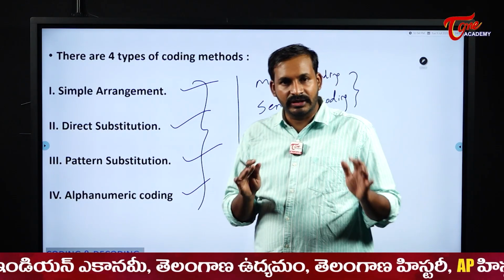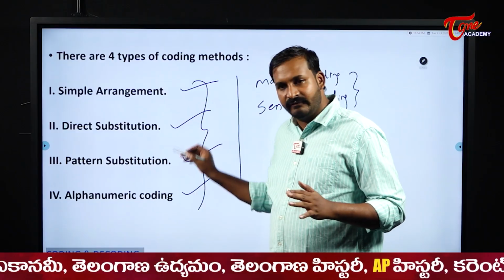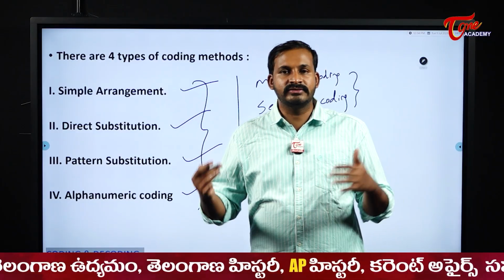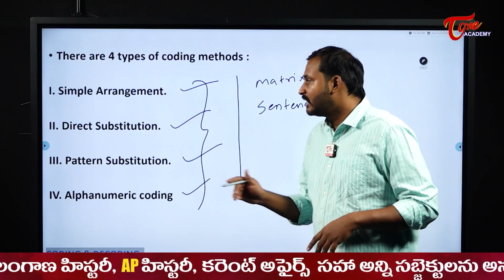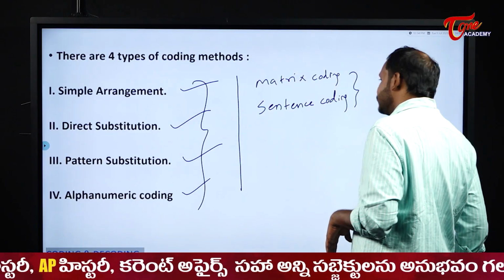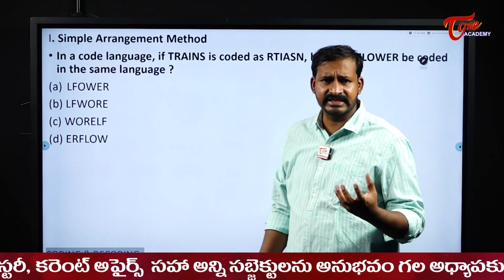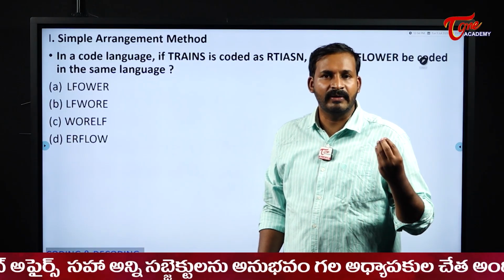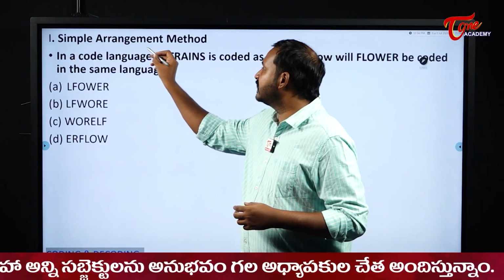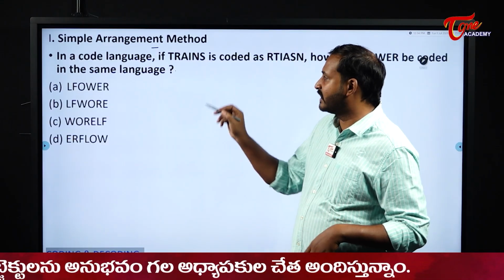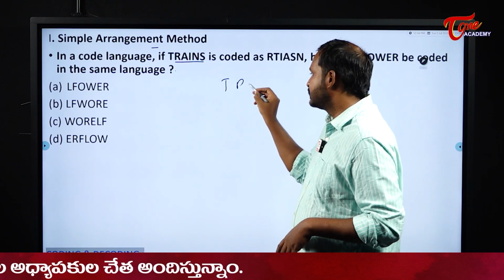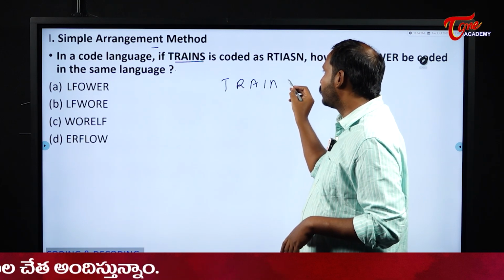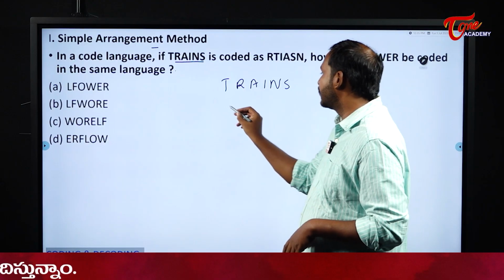First, in this video, students, we will learn about them individually, and in the following videos we will solve the questions based on coding and decoding very clearly. Now see here, first one is the simple arrangement. We will take an example and I will try to explain with the help of that example. In a code language, please observe here, a word trains is coded as something like this,